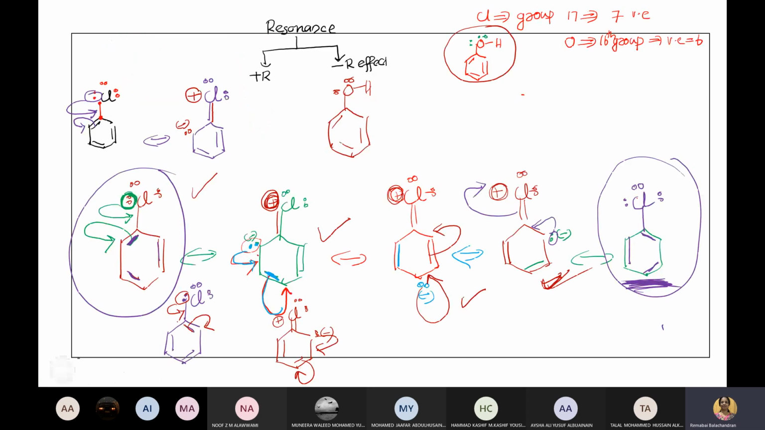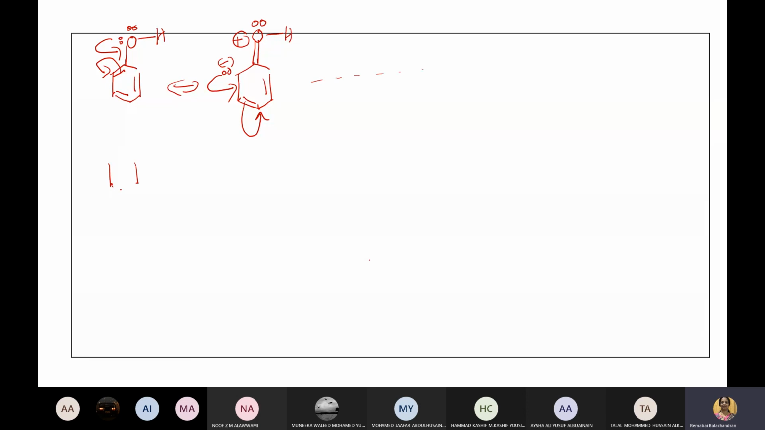Now look, another example I'll give you. Does this undergo plus R? Tell me. Oxygen, which group of the periodic table, my dear students? Group 16. How many valence electrons it has? 6. So how many electrons we used already?